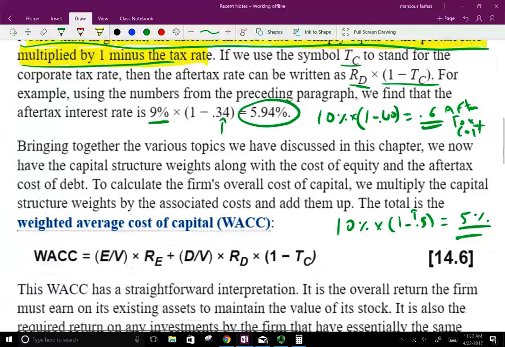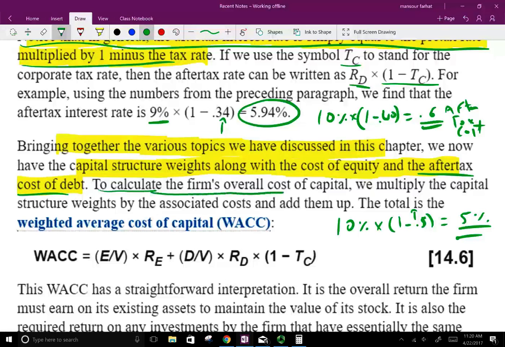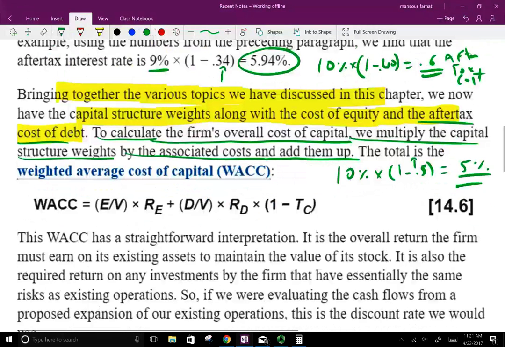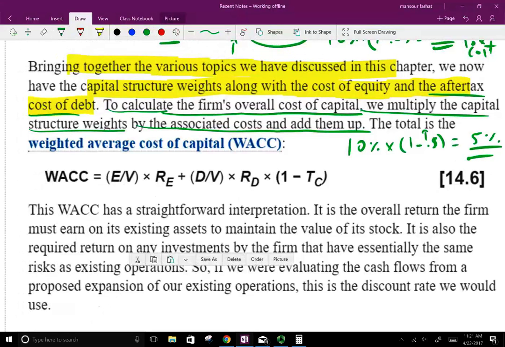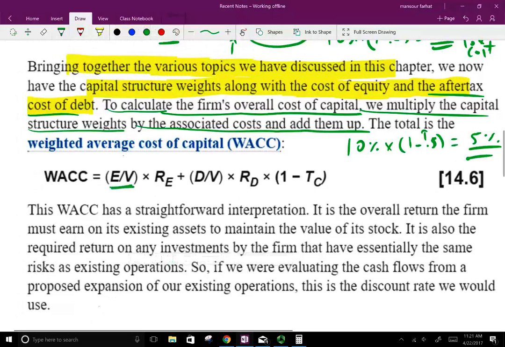Okay? So bringing together the various topics we have discussed in this chapter, now we have the capital structure weight along with the cost of equity and after-tax cost of debt. Remember, always, when you have the cost of debt, it has to be after tax. So to calculate the firm's overall cost of capital, we multiply the capital structure weight by the associated cost, then add them up. So here is the formula for the weighted average cost of capital. The percentage of equity, let's assume it's 60% equity, times the cost of equity. Let's assume the cost of equity is 12%. So that's going to give us the equity component.